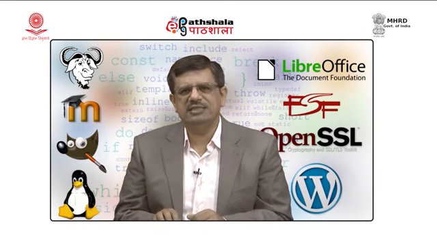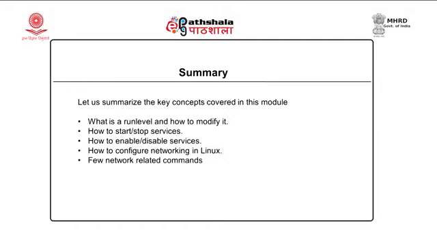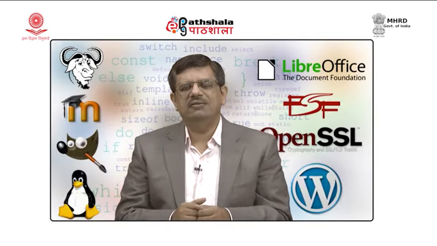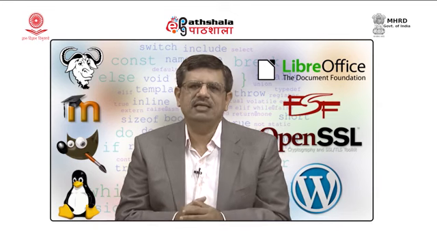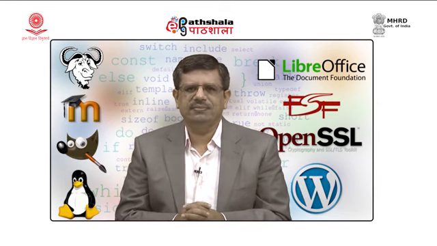So, let us summarize what we have studied in this module. We started with the introduction of run level, then we discussed how to start and stop services using the service command. We also discussed how to enable or disable a service using the chkconfig command. We have seen how to configure the network interface, how to assign an IP address, how to make a client DHCP enabled, and finally, we went through certain commands that can be helpful for networking.